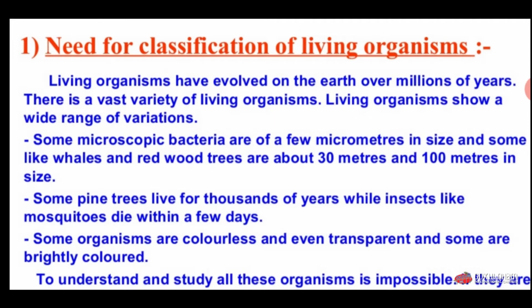For example, some microscopic bacteria are a few micrometers in size, and some organisms like the whale and the redwood tree are about 30 meters and 100 meters in size. Some pine trees live for thousands of years, whereas insects like mosquitoes die within a few days. Some organisms are colorless and even transparent, and some are brightly colored.